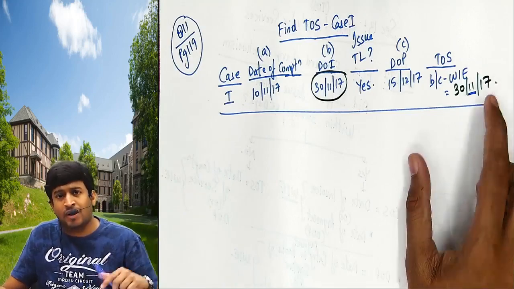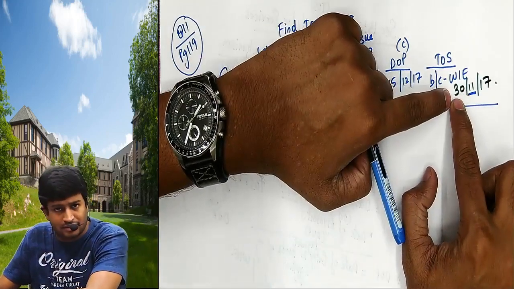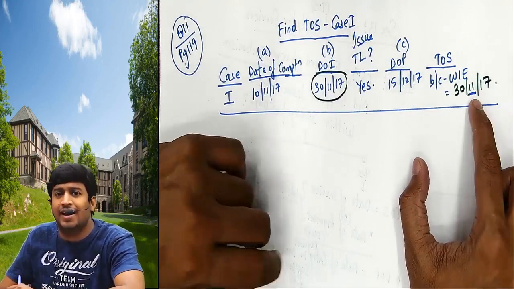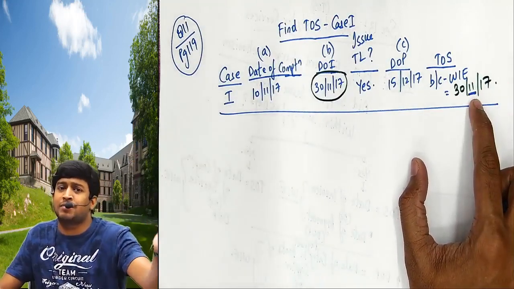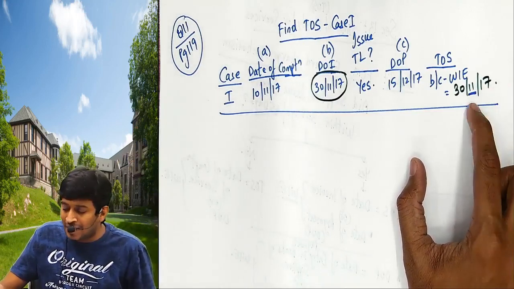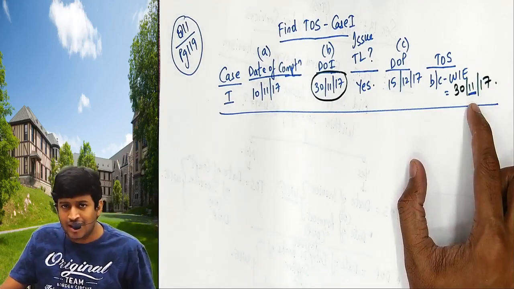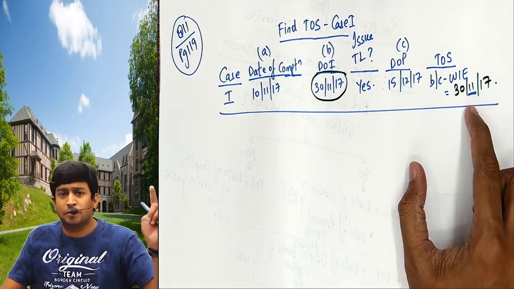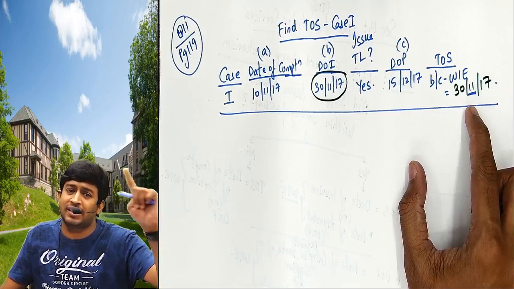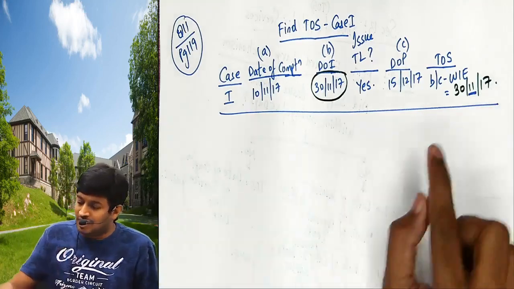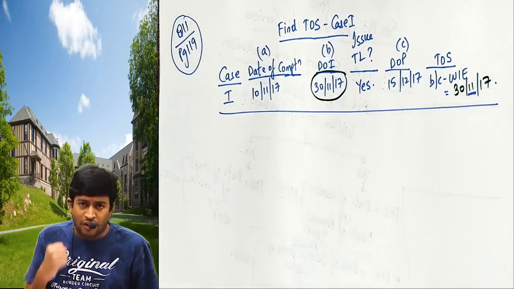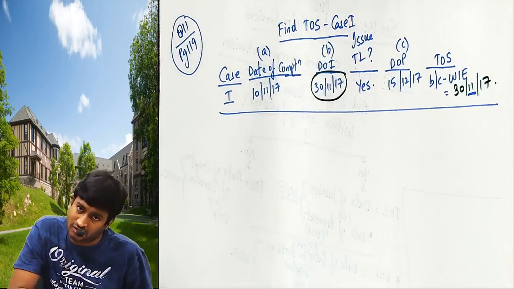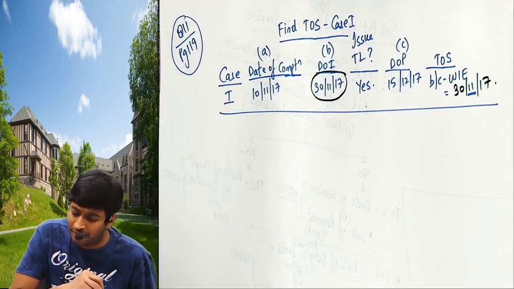Assuming April came, whatever the date is, we are not bothered. You write the answer this way only in the exam, but the month is important. November came, I should pay the tax by next month 20th day. April came, 20th May; June came, 20th July; July came, 20th August. November came, I should pay the 18 rupees to government by 20th December. That is the logic. Find out the time of supply. We found out the time of supply is November month. I will pay the tax by next month 20th. That's called when to pay to government.